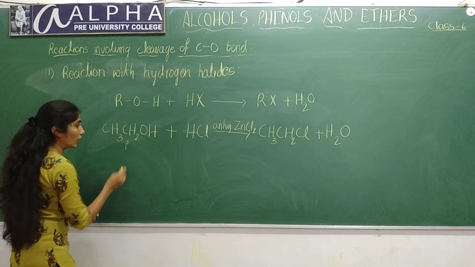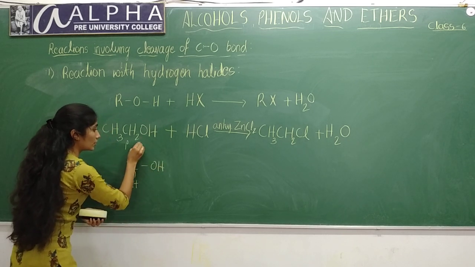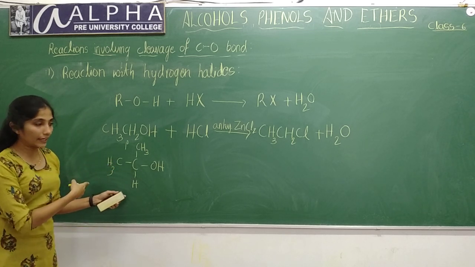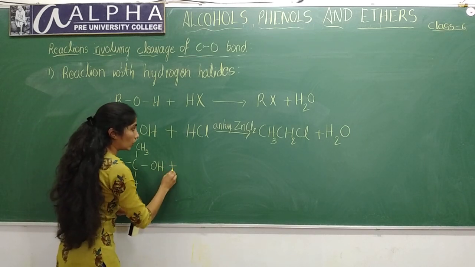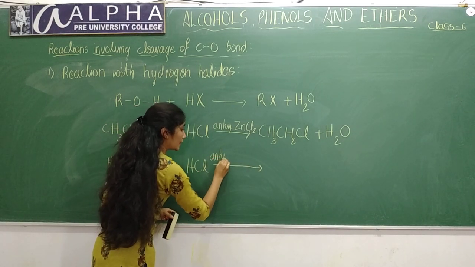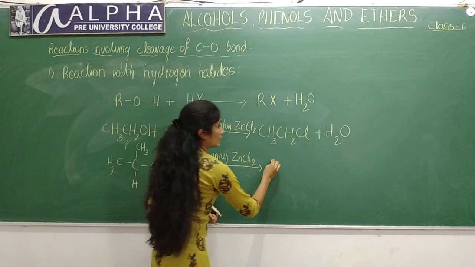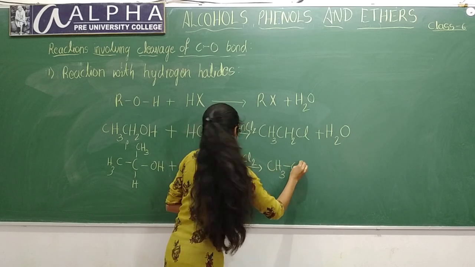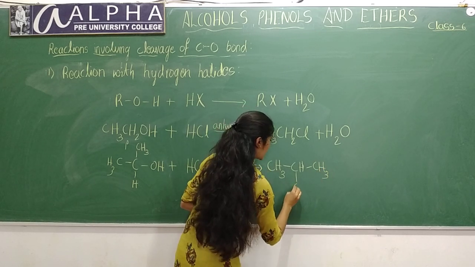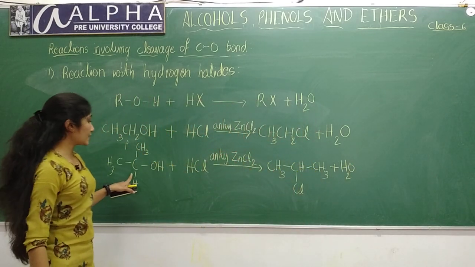Okay, let me take general example for secondary alcohol. This is primary alcohol. Secondary alcohol is CH3CHOHCH3. This is secondary alcohol. When you treat secondary alcohol with HCl in presence of anhydrous zinc chloride, it will form CH3CHClCH3 plus H2O. This is about secondary alcohol.